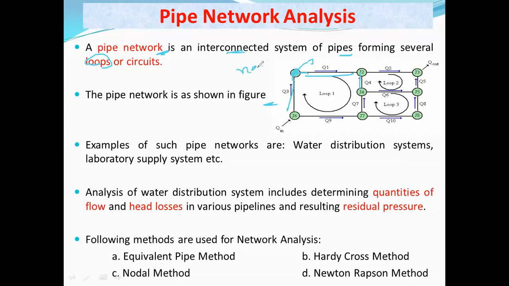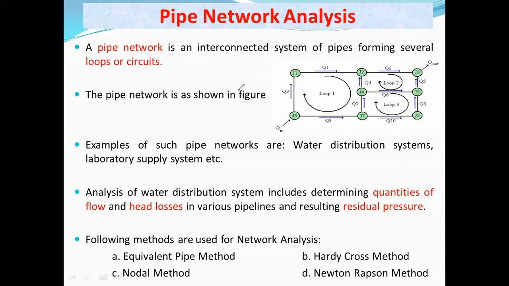What do we call that point? We call it a node or junction. And when a closed loop is formed, when the start point of one pipe is connected by the end of the last pipe, then there is a formation of one loop. This is one closed loop, also called a circuit.